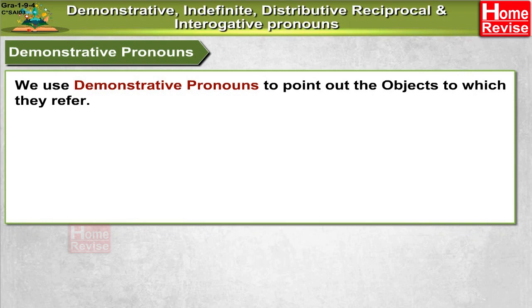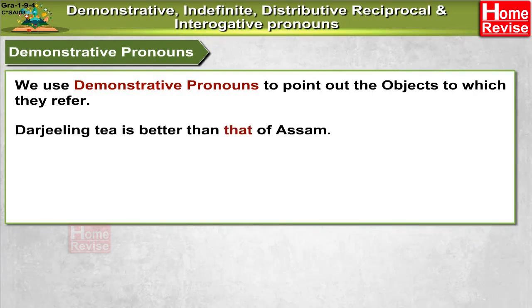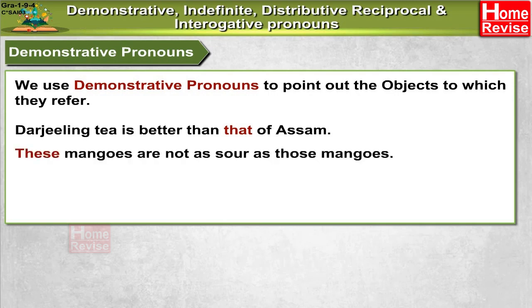Demonstrative pronouns. We use demonstrative pronouns to point out the objects to which they refer. Darjeeling tea is better than that of Assam. These mangoes are not as sour as those mangoes.